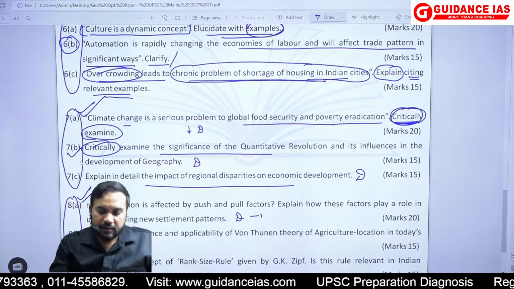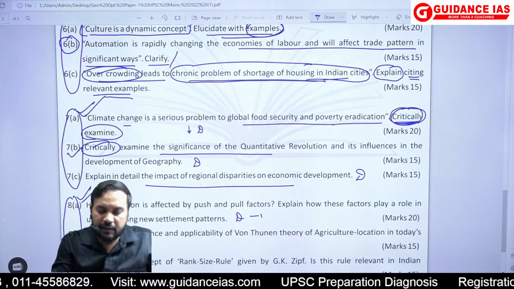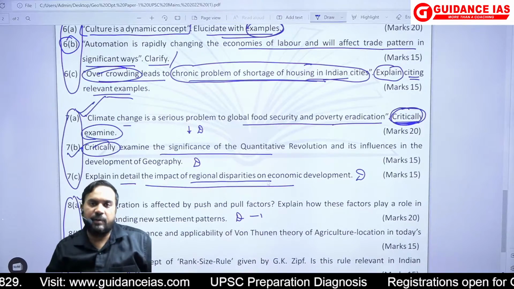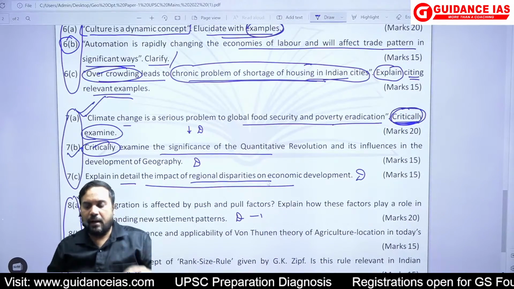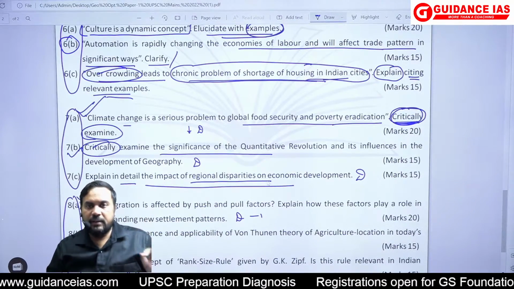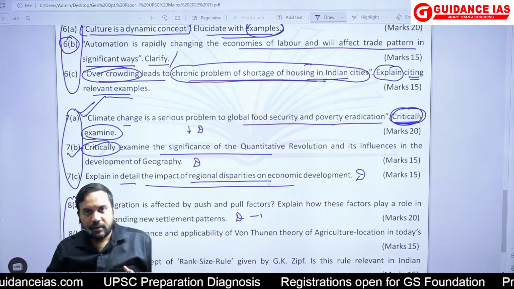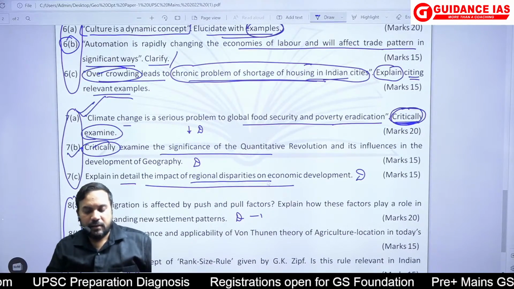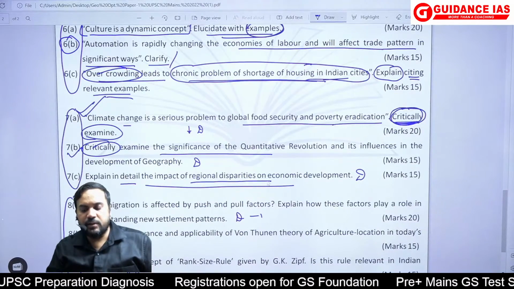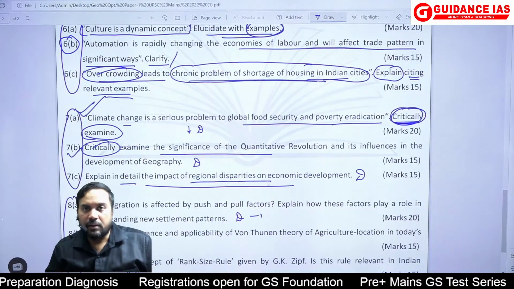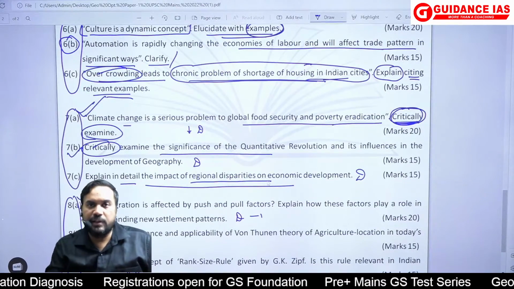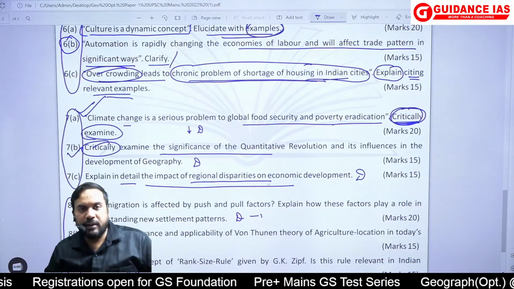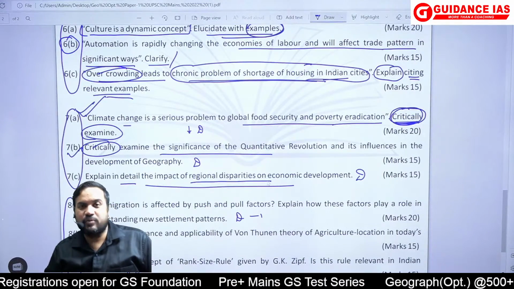Okay? Similarly, explain in detail the impact of regional disparities on economic development. Again, a direct question, and I don't think we need to elaborate much. In detail, the impact of regional disparities on economic development. So regional disparities, say, various problems which would be created, how regional disparities would thwart.